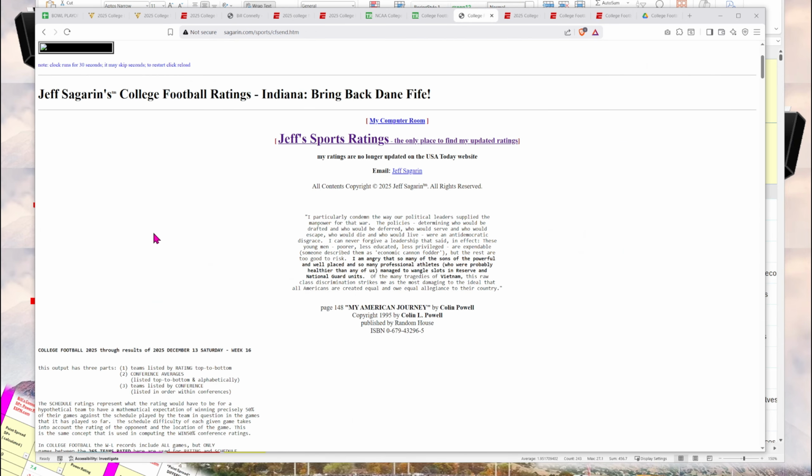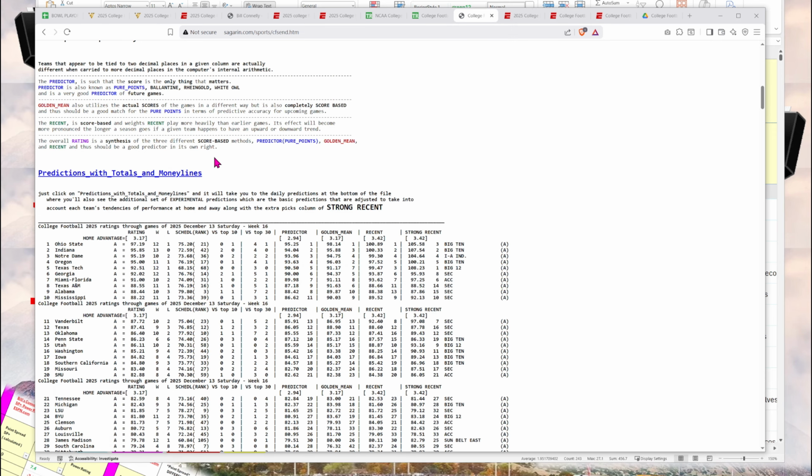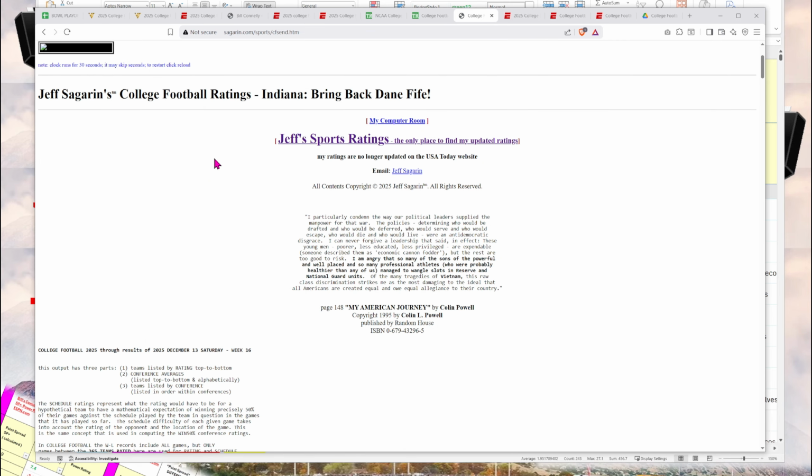And Jeff Sagarin publishes his power ratings. His power ratings are used by the NCAA when they determine their March Madness brackets, and in the past for college football they used Jeff Sagarin's numbers when they had the BCS, so he's an authority.